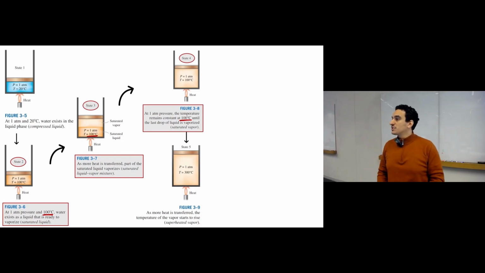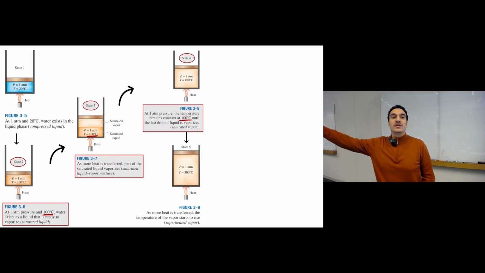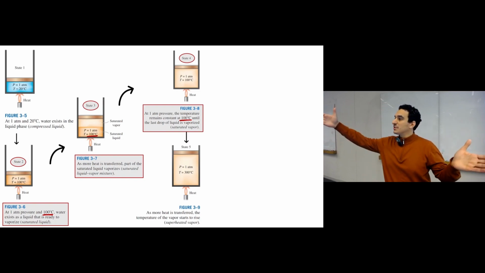So if you have a mixture, for example, you can have 100% liquid at 90 degrees Celsius. At 95, you can have a mixture of liquid and vapor. At 100, you still have a mixture of liquid and vapor. At 110, you can have 100% vapor. So you are moving from 100% liquid to 100% vapor through a range of temperature.